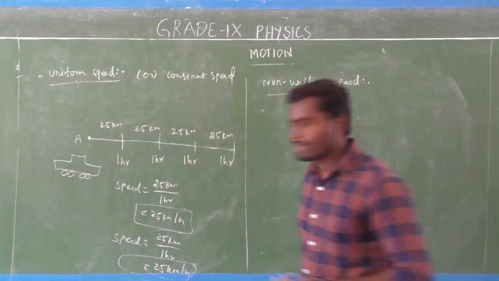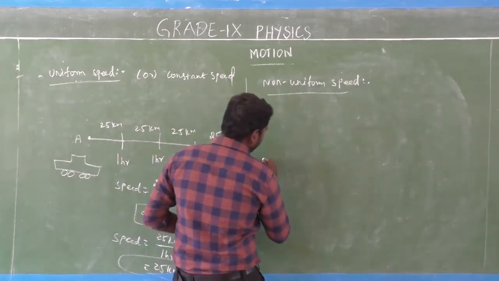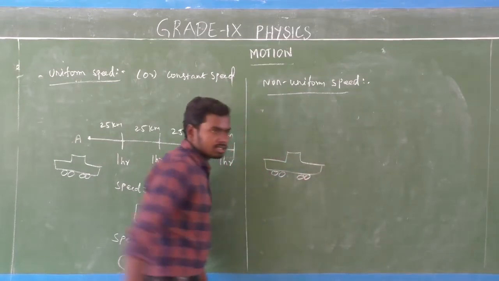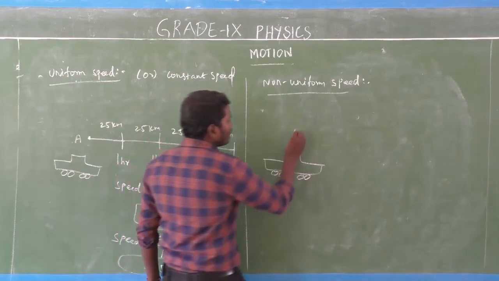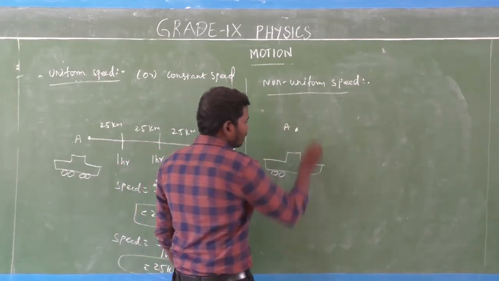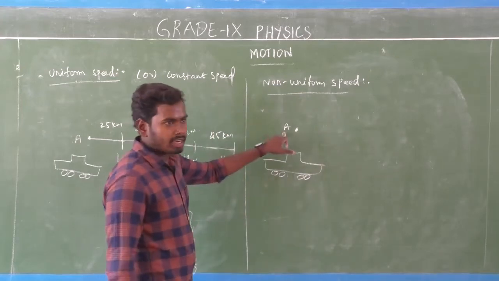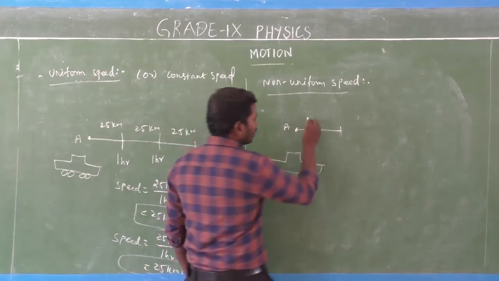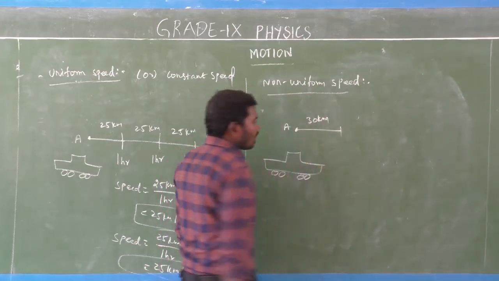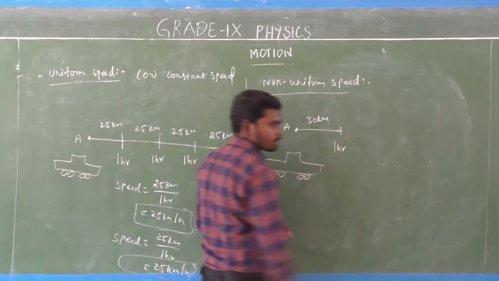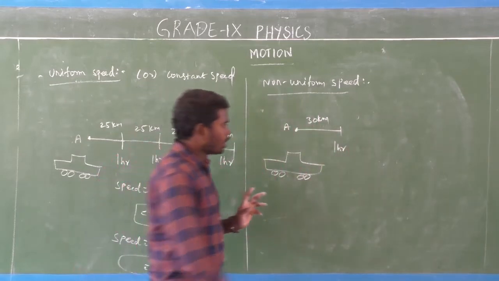Okay, so let's start with an example. Consider the same car. The car starts its journey from point A. Here, the car covers a distance of 30 km in the first 1 hour.